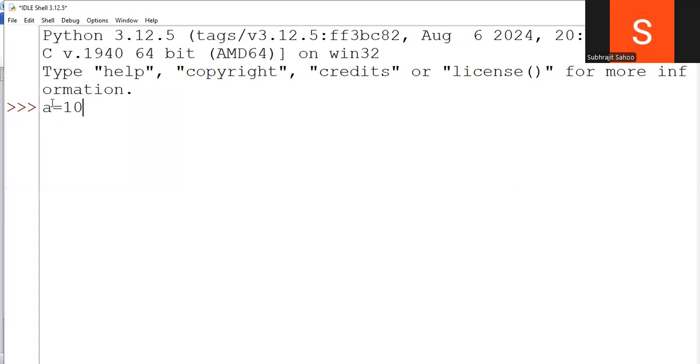But in Python, variable declaration is not required. Directly we can assign a value to any variable. Observe, if I do not give a semicolon here, no problem. Here a semicolon is not required. It is working very happily. So what is the value here? Observe, 10 is printed. So these are some features of the Python programming language, which make Python very simple and easy.